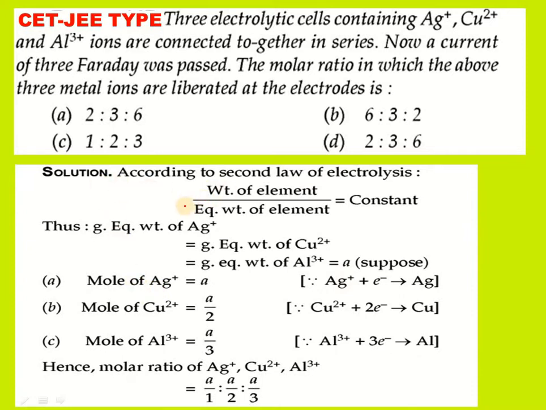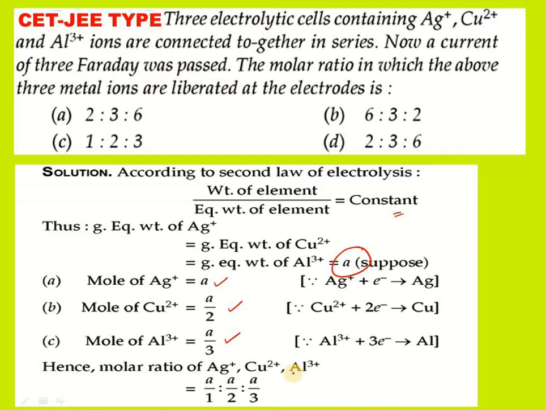According to Faraday's second law, weight by equivalent weight of the element is constant, and thus the gram equivalent weight of Ag plus is equal to that of Cu2 plus and aluminum also. So we assume it as A, you can take X or anything. But moles of Ag plus is A, copper is A by 2 and aluminum is A by 3, according to their corresponding number of electrons transferred in the equations.